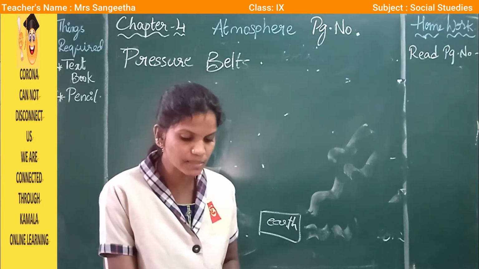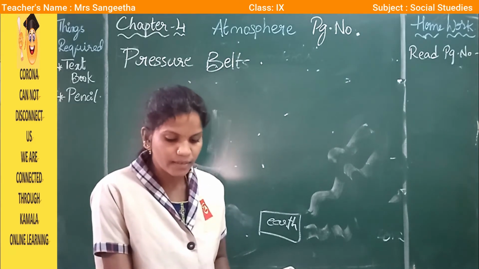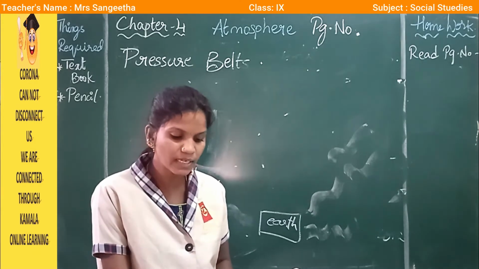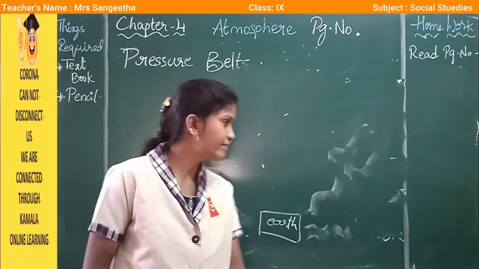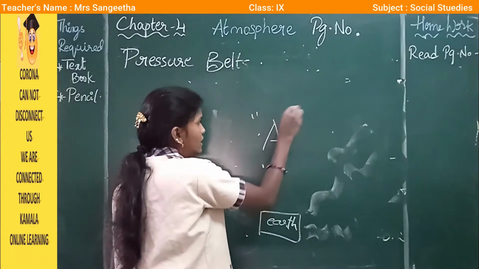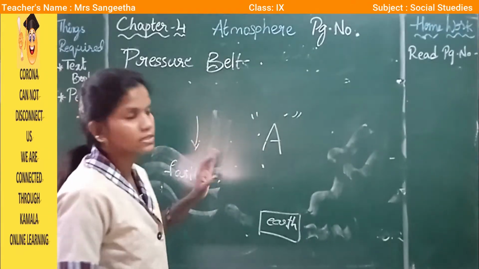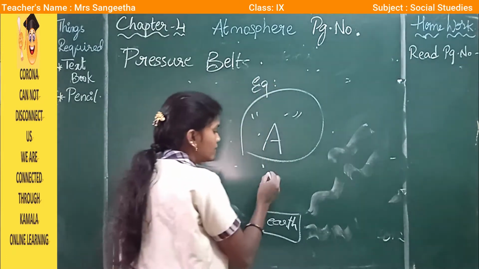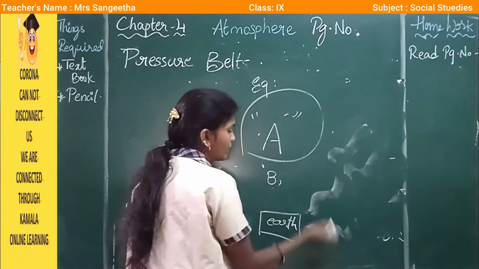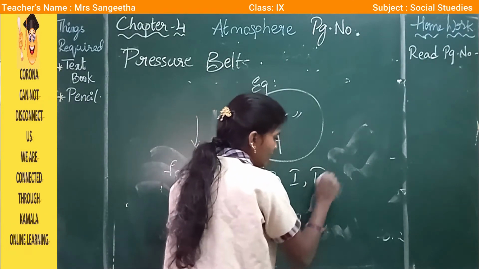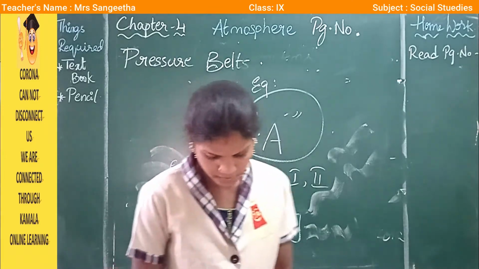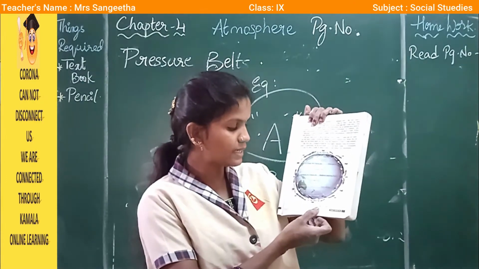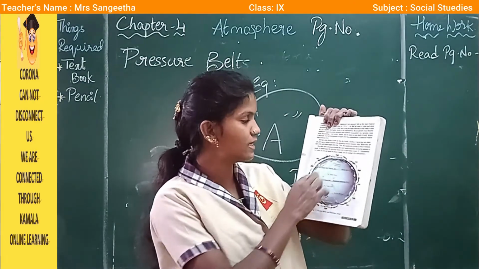To understand the process better, let us call these winds A. Remember, A is not an official name for these winds. We are using it for convenience. They have given a name A, as an example. You can use any other word, D, or your name also, or else first one, second one, like this also you can use. And let us see the picture, page number 41, pressure belt and planetary winds. See this?